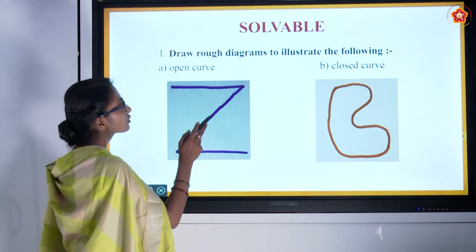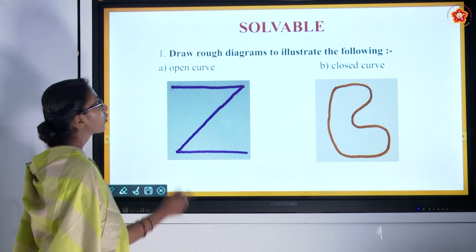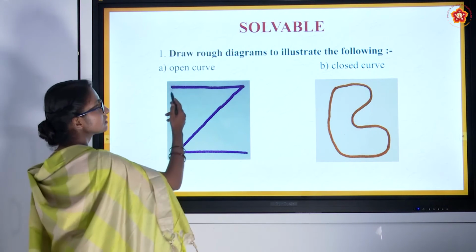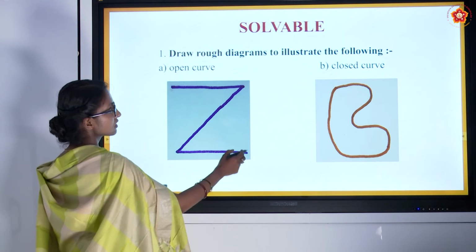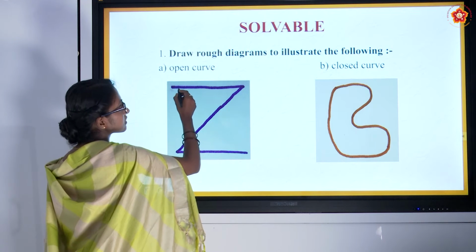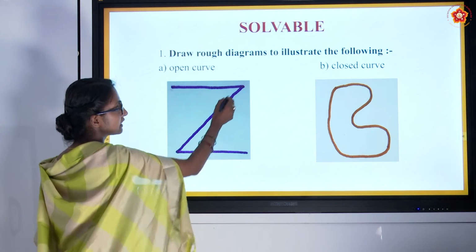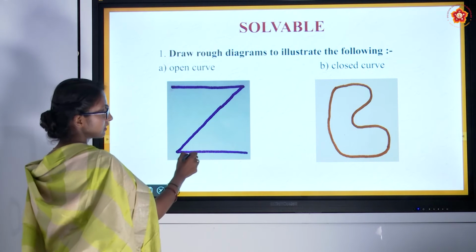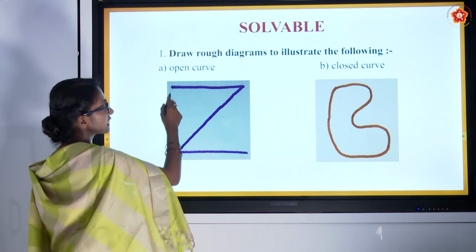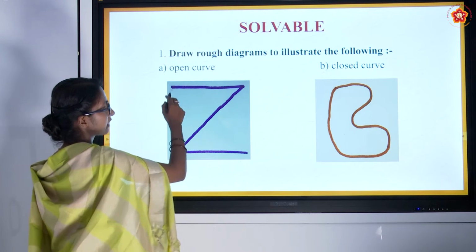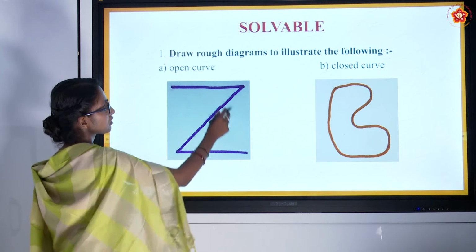Draw a rough diagram to illustrate the following. Open curve. So, this is an open curve because there may be 1, 2, 3 sides, but they turn here. It is nowhere enclosed, not at all enclosed anywhere.